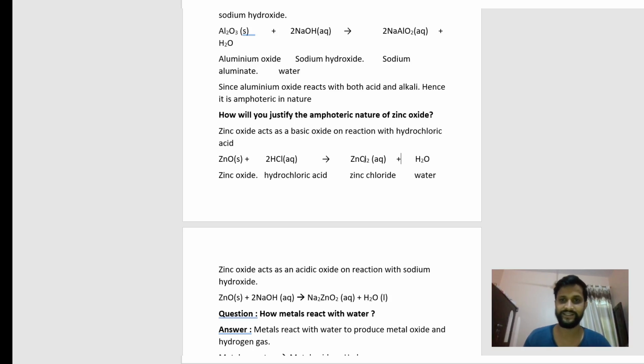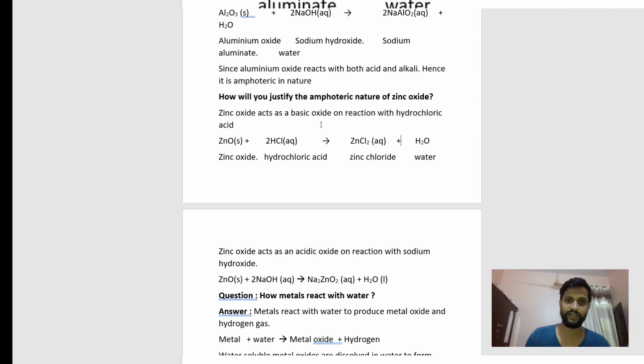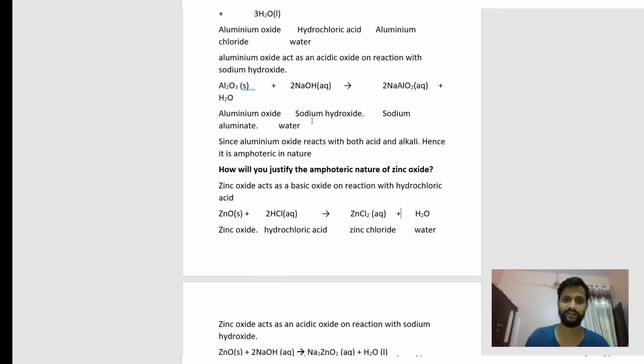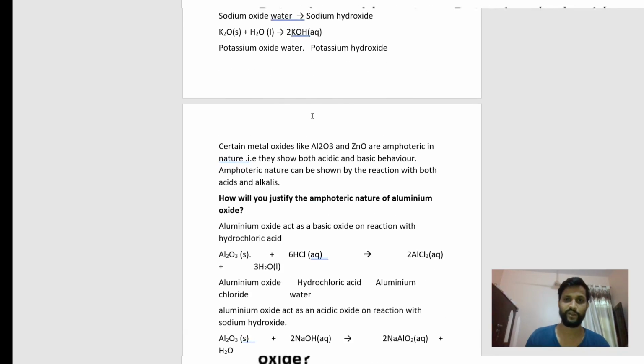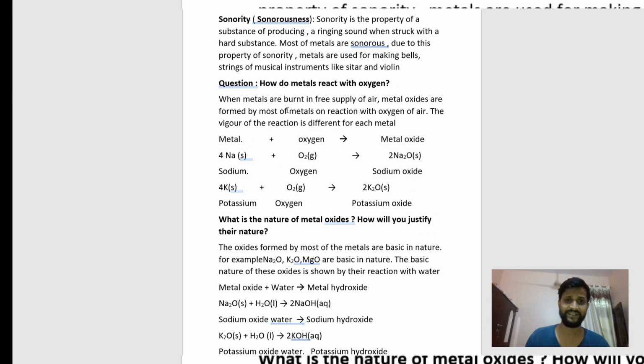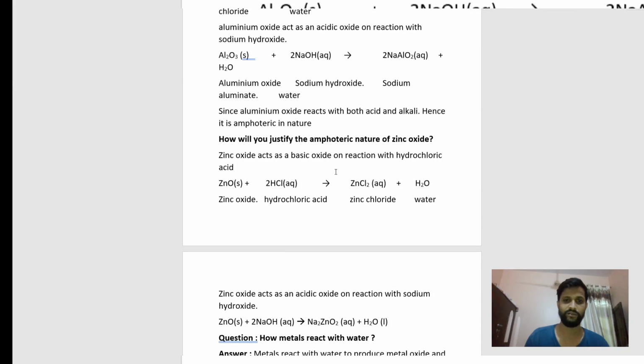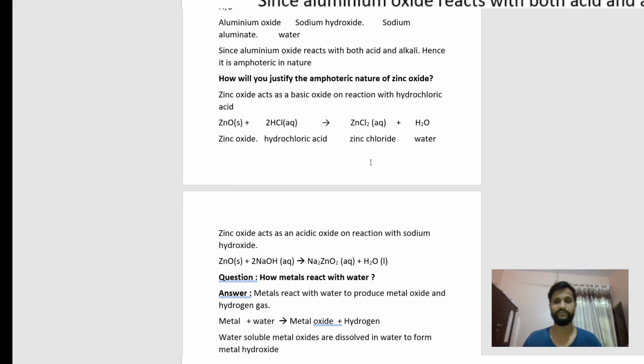So this is the amphoteric nature of zinc oxide. This is the reactivity of metals with oxygen. Remember that whenever metals react with oxygen, there is a formation of metal oxide.